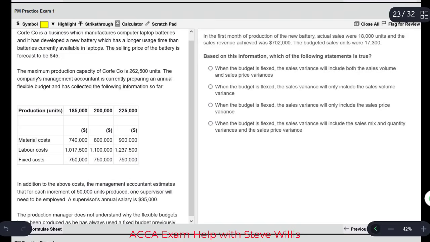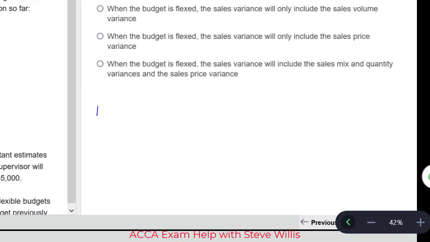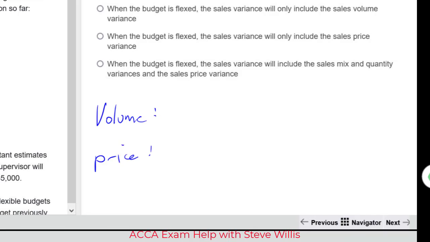There is a sales volume variance. There is a sales price variance. You remember the sales volume variance is related to the units. Why is the actual profit different from the budgeted profit? Due to the change in units produced and sold.